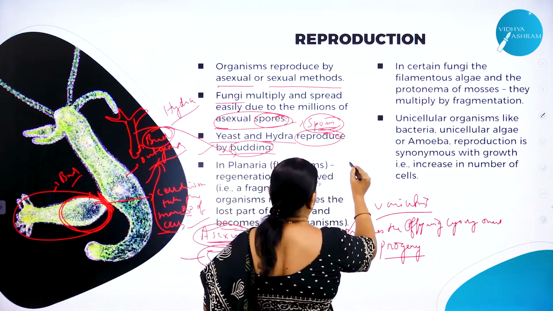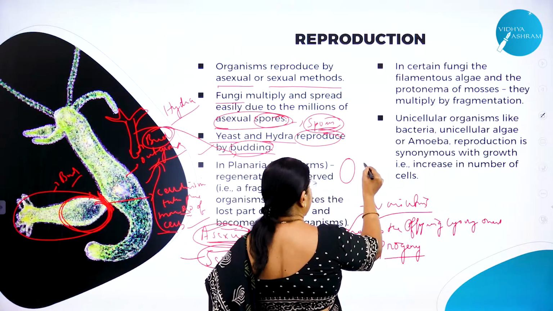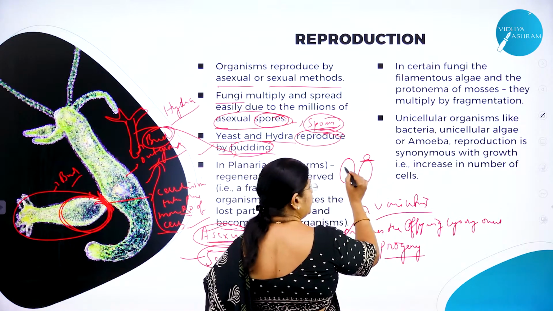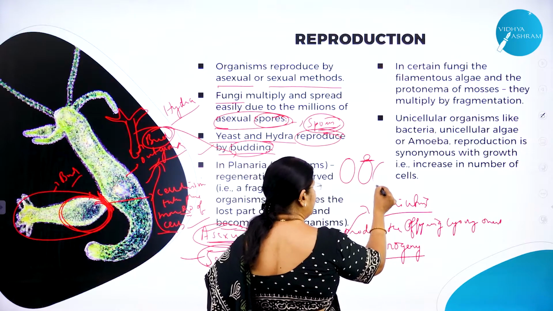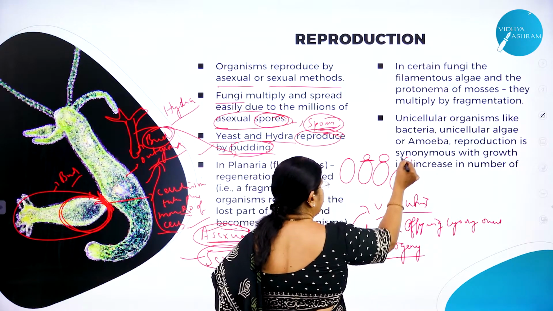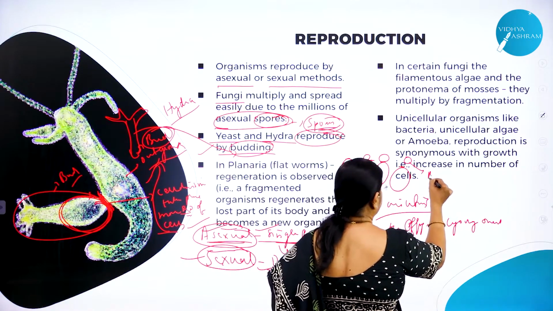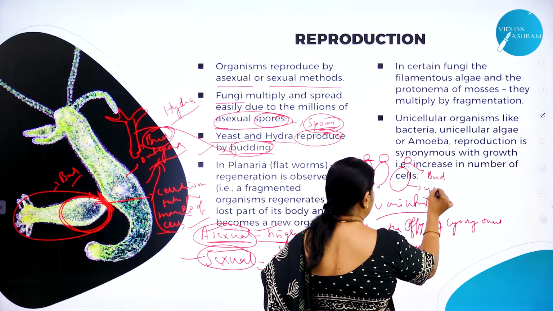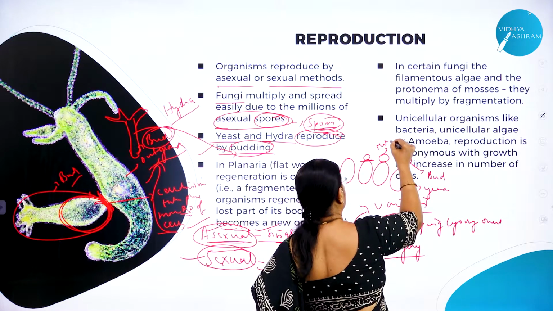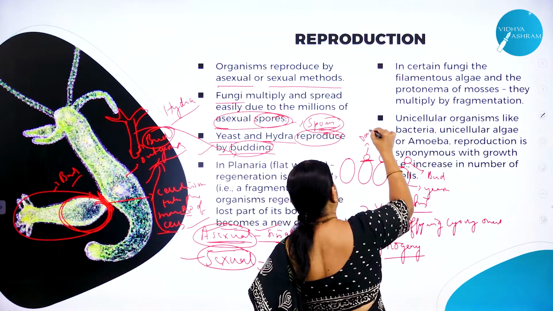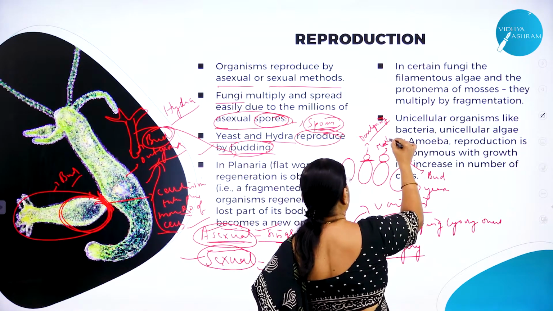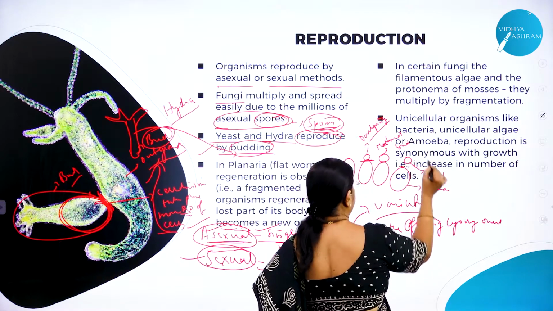So also you come across it in yeast. This is a yeast cell. You can see an outgrowth like this. So it remains attached to the parent body till it is developed. See, you can see here it is completely developed. Then it detaches. So this is called a bud. This is a yeast cell. So this is called a matured bud. This is called a developing bud.